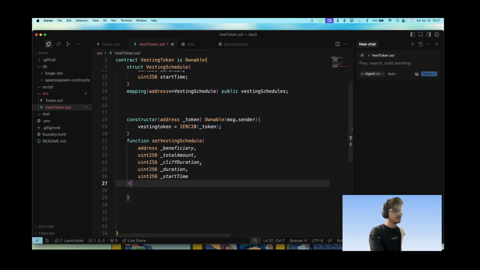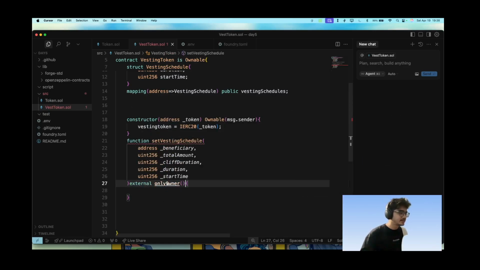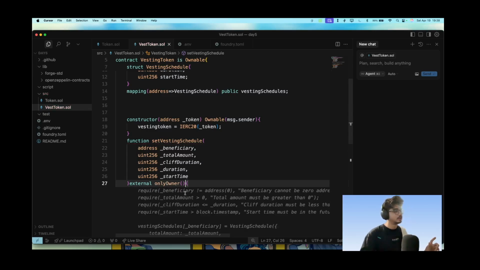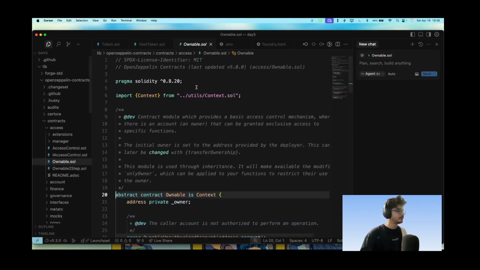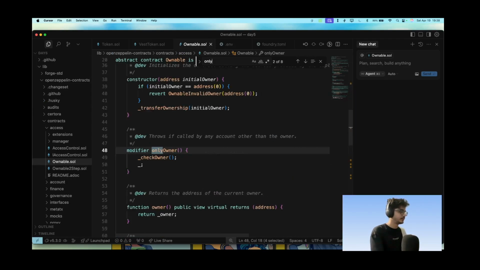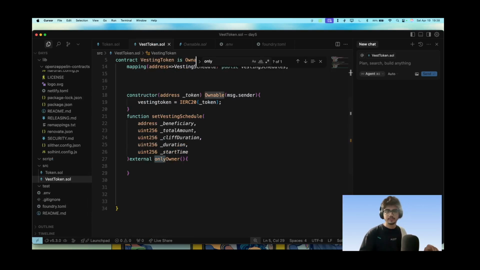Okay, and now this function will be an onlyOwner function, which we can directly write as it is directly imported from Ownable.sol. As you can see, this Ownable.sol has an onlyOwner modifier. So exactly, that's what we can use here.